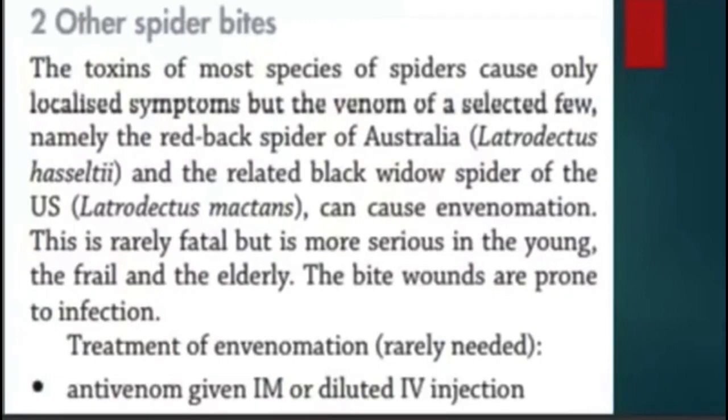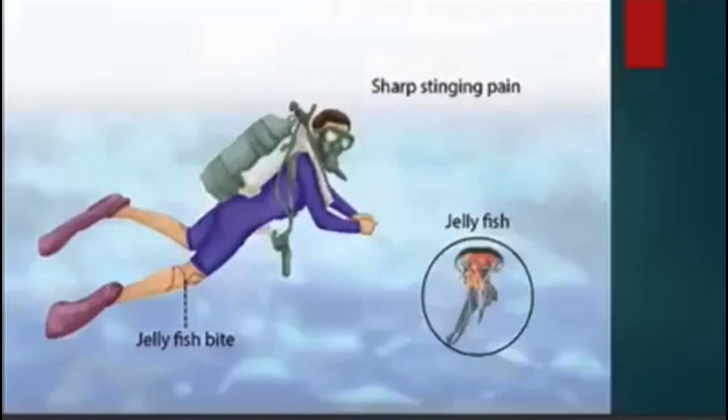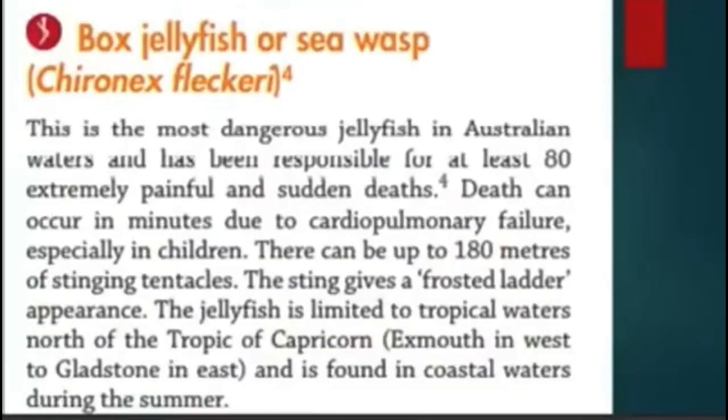And here the other topic is box jellyfish. Jellyfish is very important from the AMC part 1 point of view, and in practical life as well. There are two types of jellyfish: box jellyfish and the common jellyfish. First we see the box jellyfish, which is also called sea wasp. For prevention, avoid swimming, paddling and wading in the jellyfish area. For treatment, victims should be removed from the water to prevent drowning.